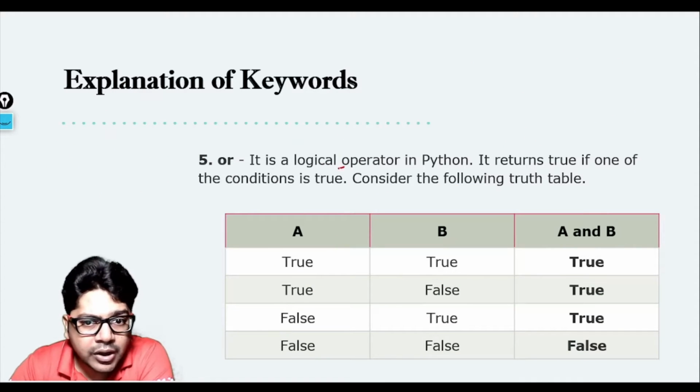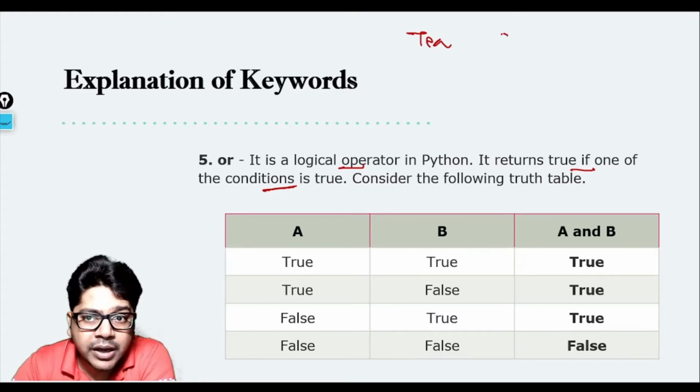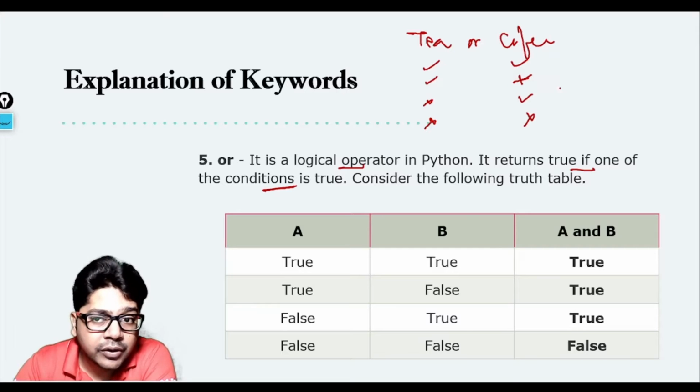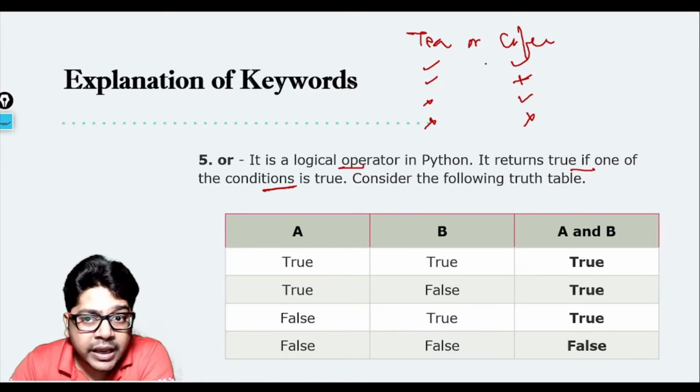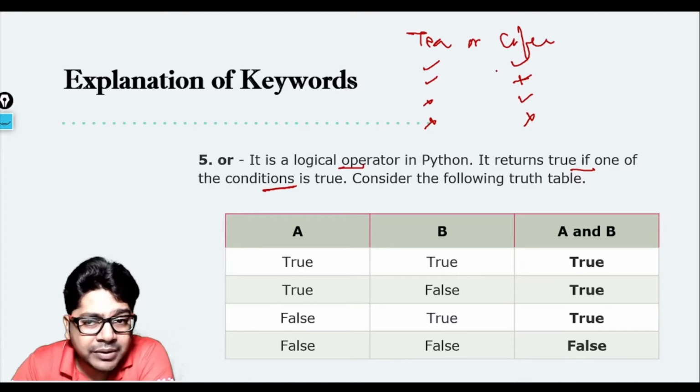So OR is also a logical operator in Python and it returns true if one of the conditions is true. If one of the conditions is true, it is going to give you true. So tea or coffee, same scenario. Okay, tea and coffee both are available. Tea is there, coffee is not. Tea is not there, coffee is there. Tea is not there, coffee also is not there. So if you want tea or coffee, if any of them is available, you will take that, right? Any of them is available, you will take it.